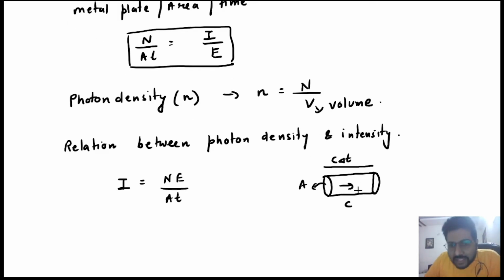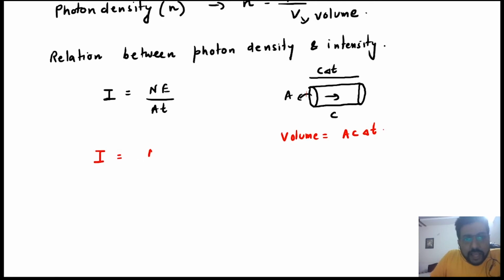ठीक है, तो what is the volume covered in delta T time? So the volume covered is area multiplied by C delta T, right? So you will say that the volume is equal to area multiplied by C delta T. That is the distance, okay? So now I is equal to NE. What I am doing is I am just multiplying it by C and dividing it by C. So A C delta T is nothing but volume, and N by volume is what? Photon density. So the relation between intensity and photon density is I is equal to nEC.